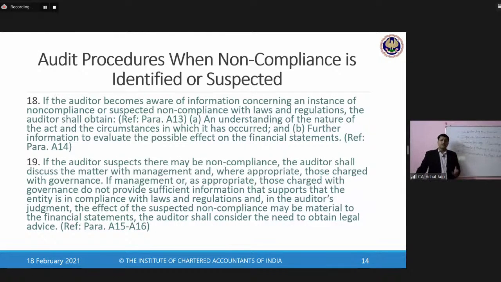So by the time financial year is ended, by the time audit is completed, no penalty has been levied. But as per the legal requirements, as per the law, that penalty may arise at any point of time in future.